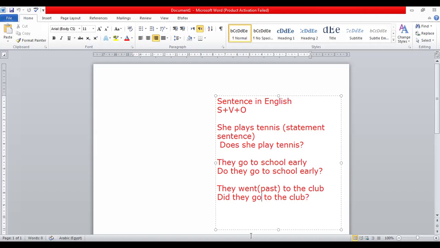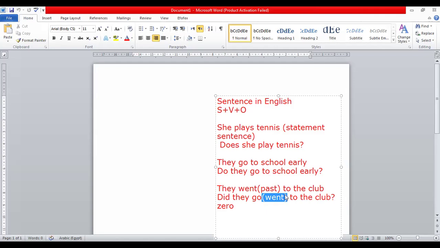Okay. If we say here, when did they go? When did, sorry? If we say did they went to the club, it will become zero. Why zero? Because as we talked before, did replaced the past form. So did replaces the past form, and the verb must be in the stem.